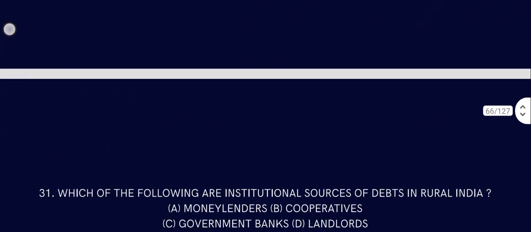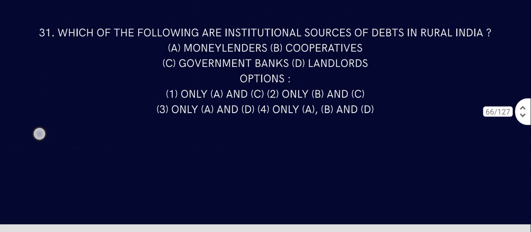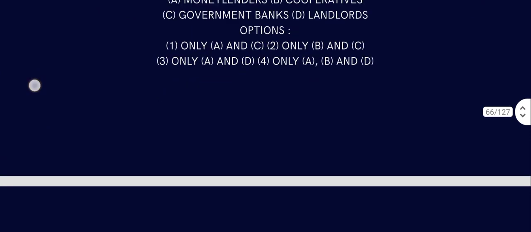Which of the following are institutional sources of debts in rural India? Money lenders, corporates, government banks, landlords. So institutional has to be... money lenders cannot be institutional. So that has to be cooperatives and government banks. Question number 32.